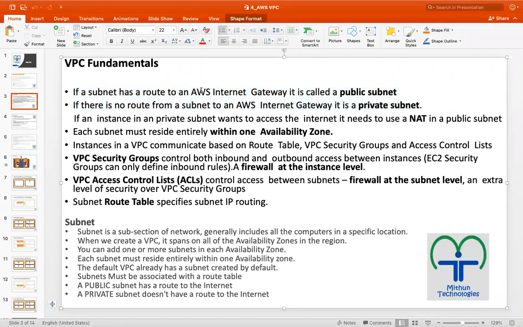If the subnet has a route to the IGW, we call it a public subnet. If there is no route to the IGW, then we call it a private subnet.